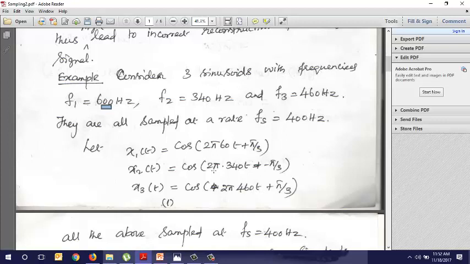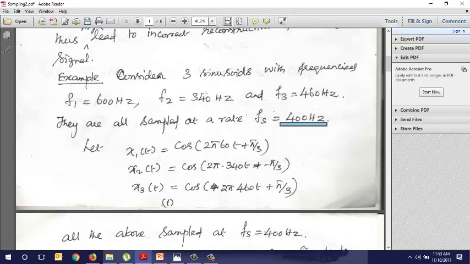Okay, so these are the 3 signals, cosine waveforms. And these 3 are sampled individually by a sample frequency of 400 Hz. Now let us see what happens when you sample these 3 signals with the sampling frequency of 400 Hz.